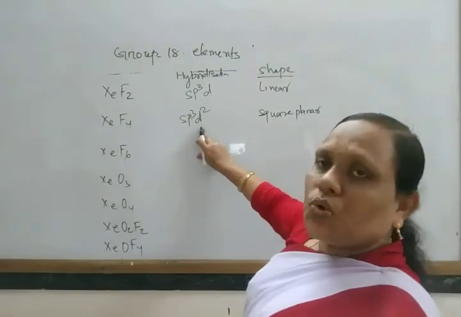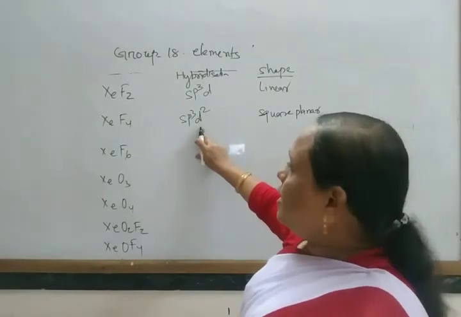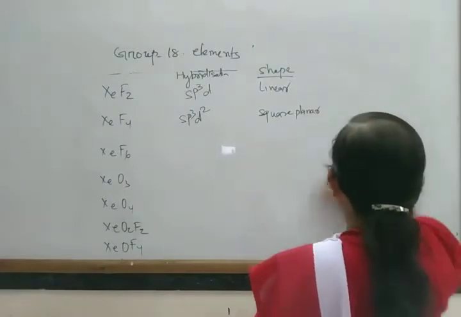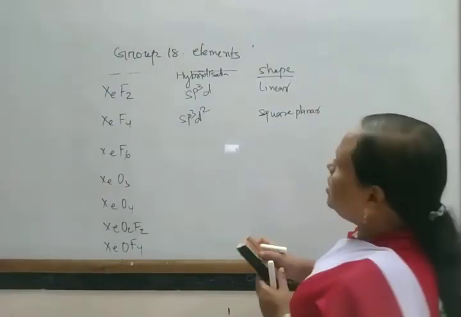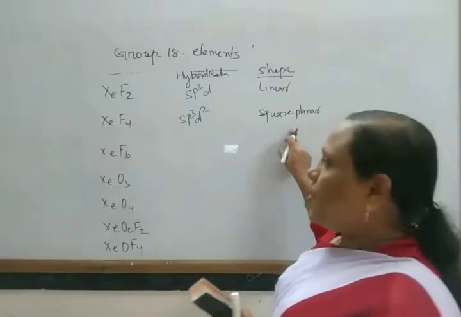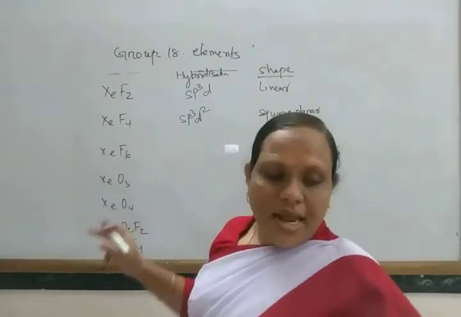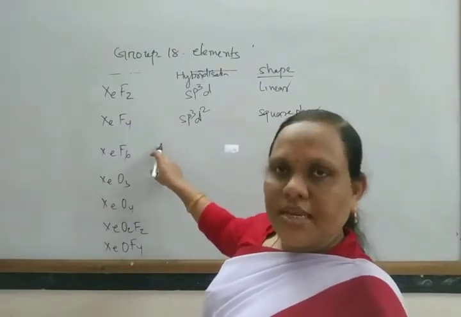It has 2 lone pair and 4 bond pair. It has 2 lone pair and 1 bond pair. Next, XeF6. So total bond pair is 6, lone pair is 1.